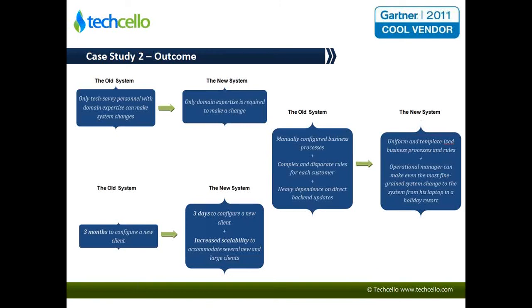In the old system, manual configuration of the business process was involved, and then very complex and disparate rules. The way each customer was handled was different, and there was a heavy dependence on direct backend updates.